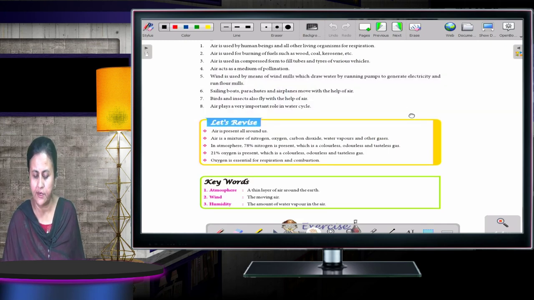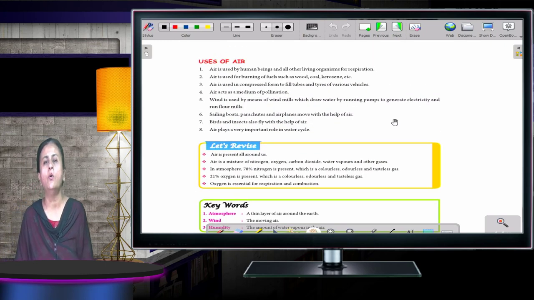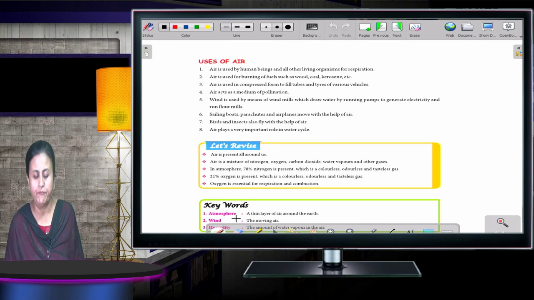Moving to the next one, which is the last topic also. How is the air used now? Different uses of air. It is used by human beings and other organisms for respiration. It is used for burning of fuels such as wood, coal, charcoal, anything. Without air, nothing can be burned. Air is used in compressed form to fill tubes and tires of vehicles. Air acts as a medium of pollination.